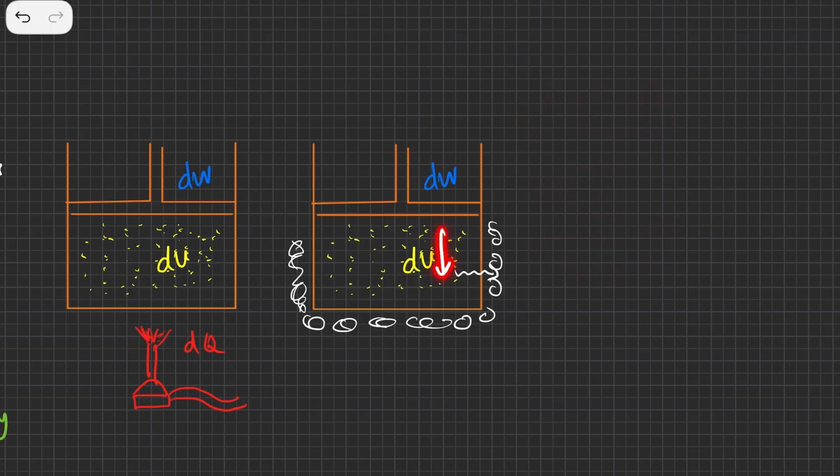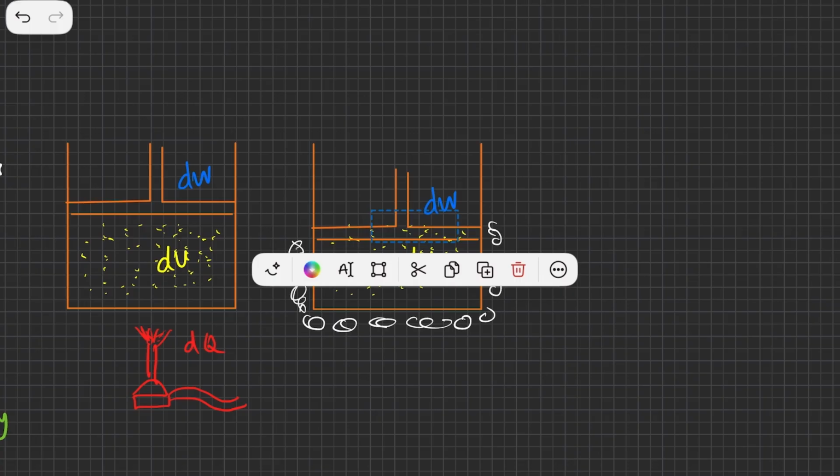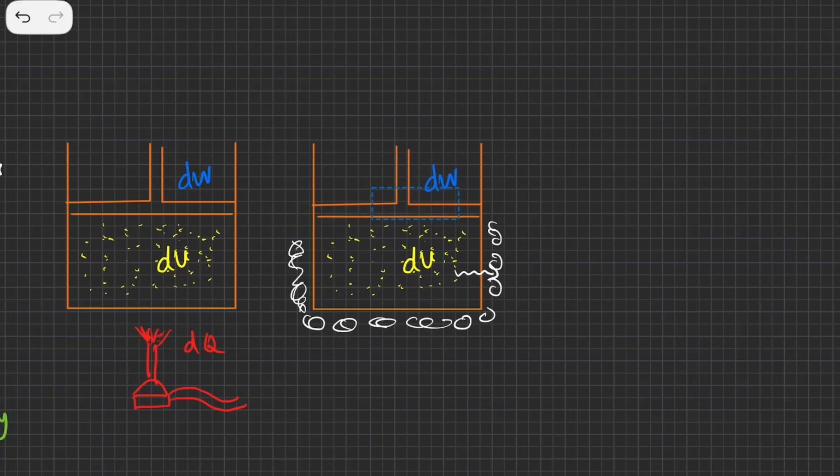So the internal energy would reduce, and the piston, which was earlier at this point, might now move slightly down. Because the piston is moving down, you will see there is some force, some pressure acting on it. The reason the piston is moving down is because the pressure inside is reduced. However, the pressure outside is the same. The atmospheric pressure present outside is pushing the piston down, so the piston is going to move down. And again, if there is force and there is displacement, there will be work.